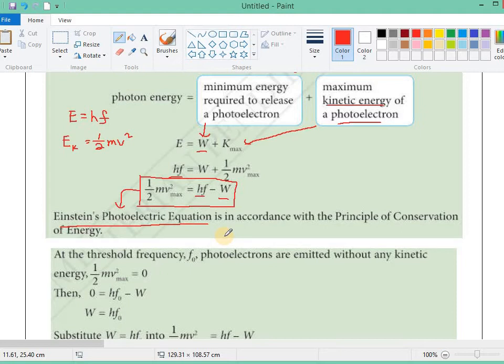That means we know where the energy goes. Okay, we know what happened to the energy. So this is in accordance with the principle of conservation of energy. If you remember, the principle of conservation of energy is where we say that energy cannot be created or destroyed. It can only be converted from one form to another.